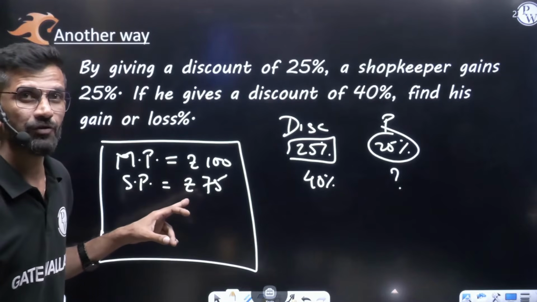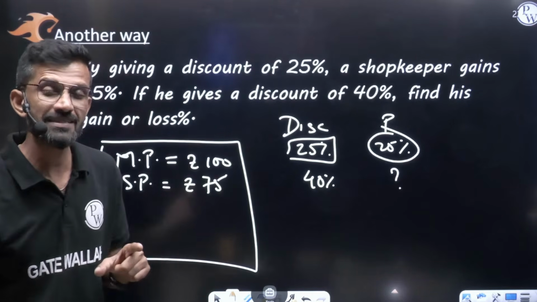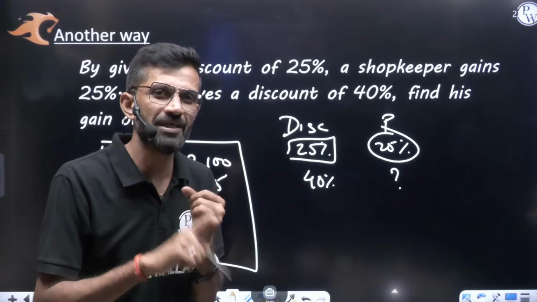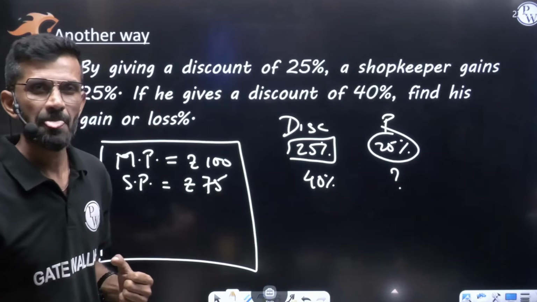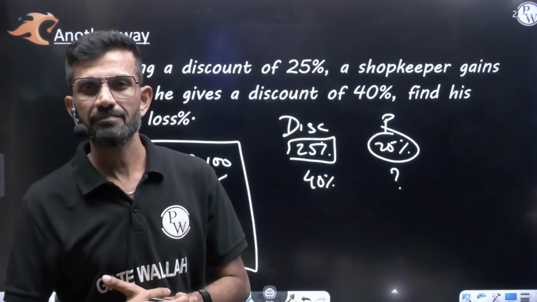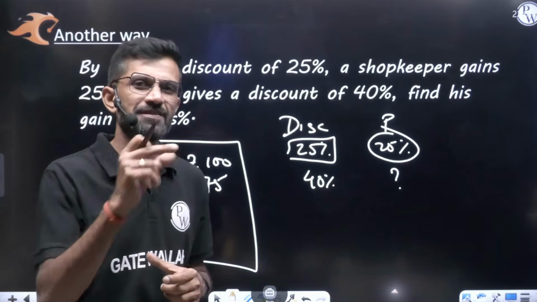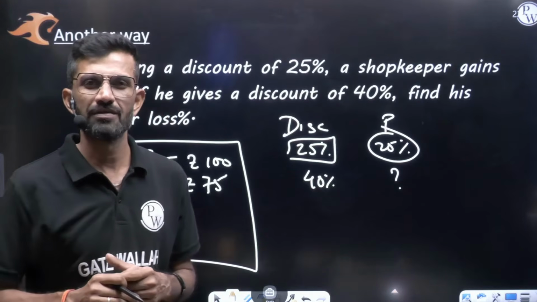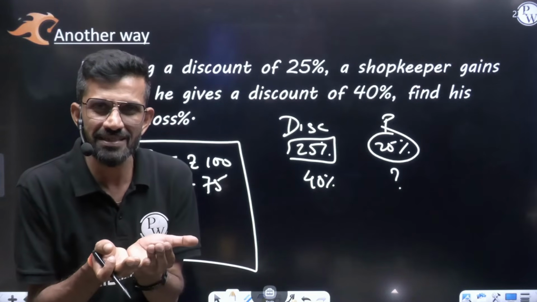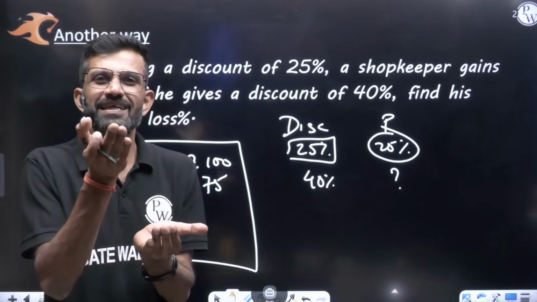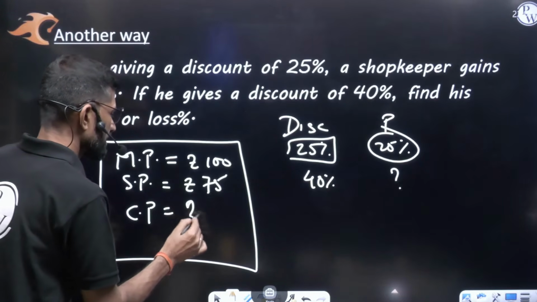25% not of 75 rupees. I already told you that profit and loss is not calculated on selling price. Profit and loss percent is always calculated based on cost price. So 25% of his investment, of his cost price. 25% in fraction is 1 by 4. So what is 1/4 of 60 rupees? 1/4 of 60 rupees is 15 rupees. He purchases at 60 rupees, increases by 1/4, 25%, that is 15 rupees, and sells at 75 rupees. So his cost price was 60 rupees.